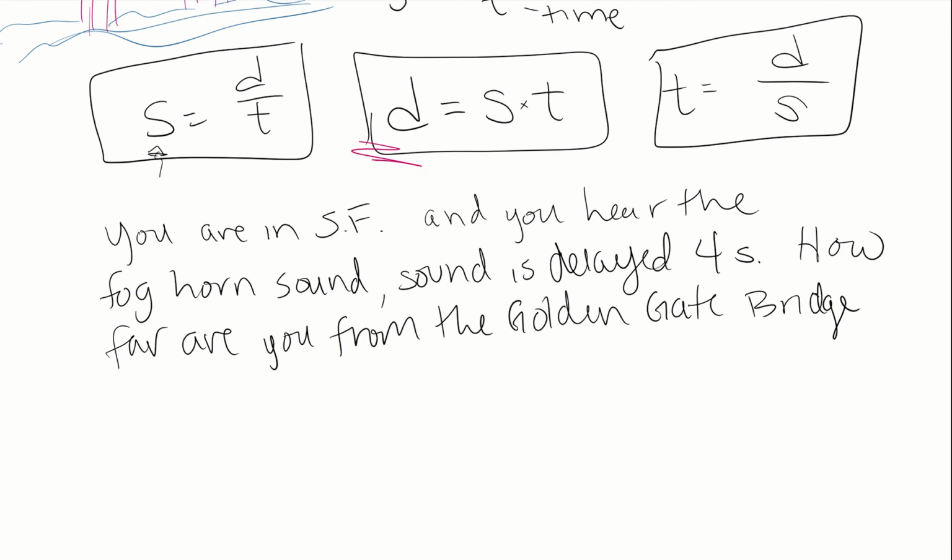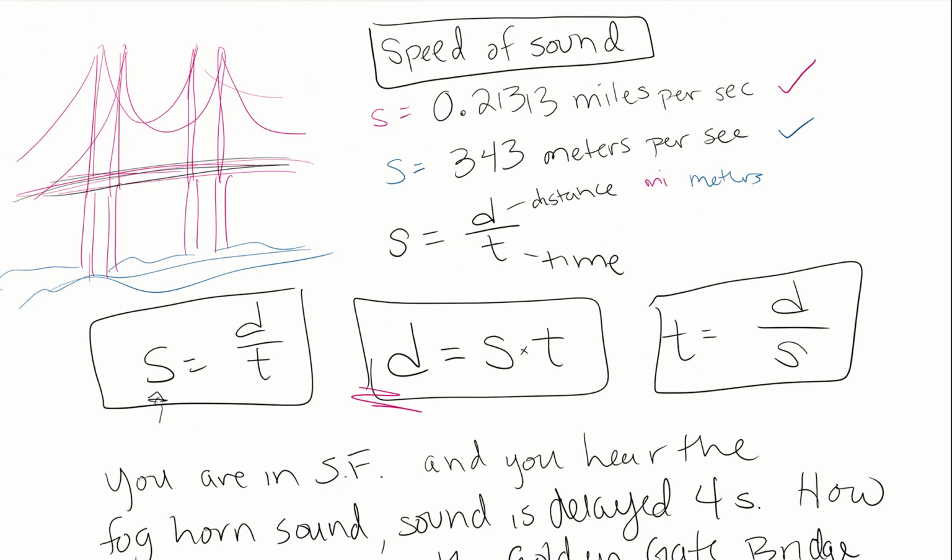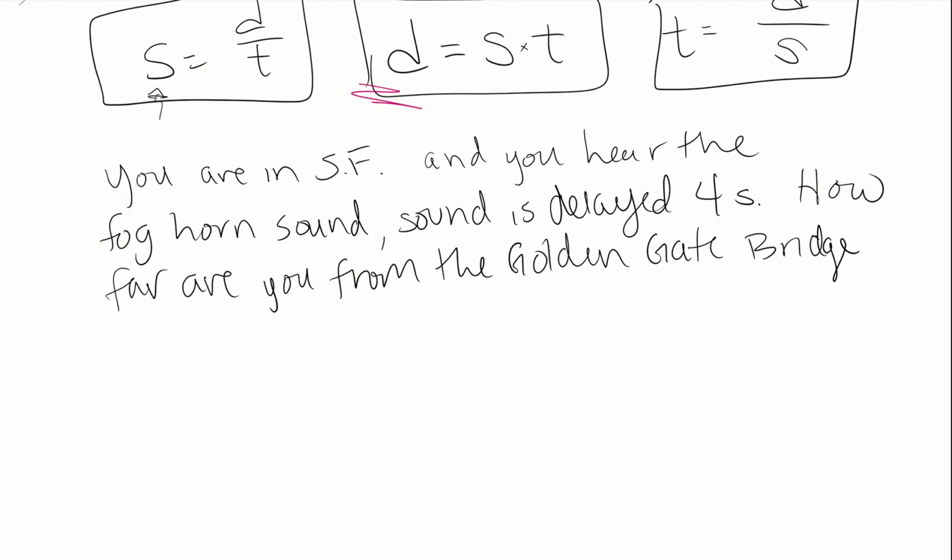So we could solve this problem using our distance equation. Let's say we wanted to figure out how many miles. How many miles are you from the Golden Gate if the sound is delayed 4 seconds? Well, we know that distance equals speed times the time. Our speed is 0.21313 miles per second.